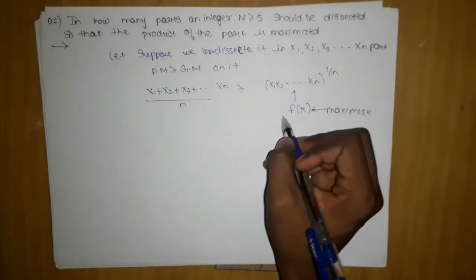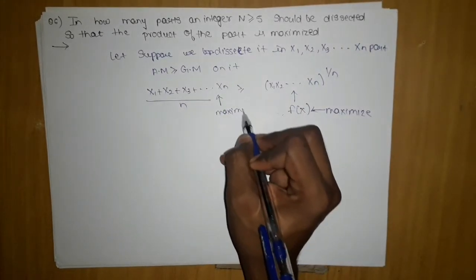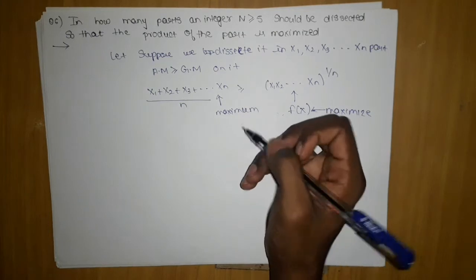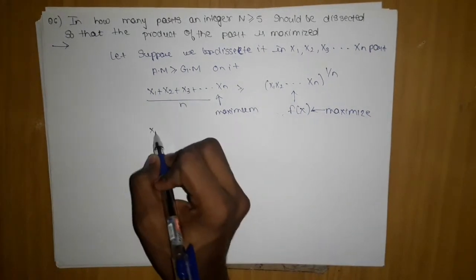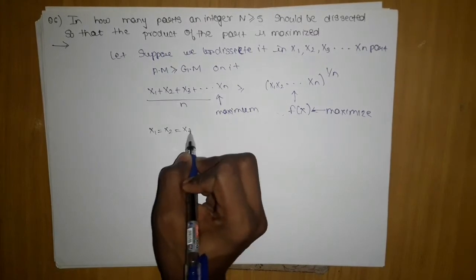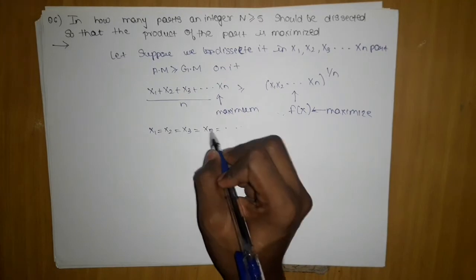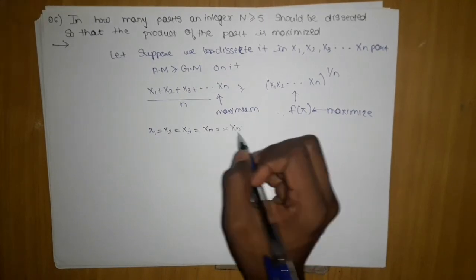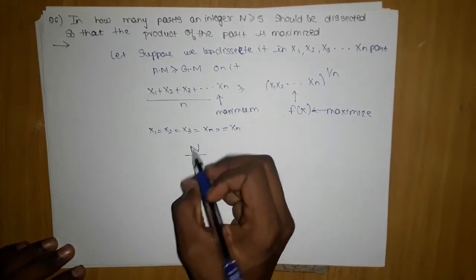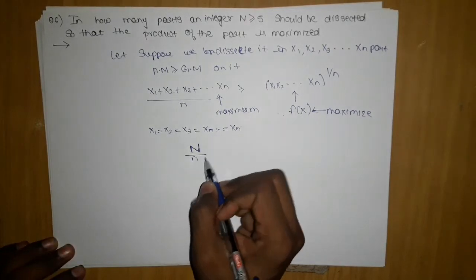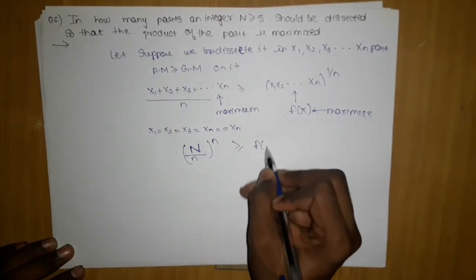So we know this will be maximum if this is maximum, and this is maximum when all the terms are the same, because we have considered a large number of terms. So x1 should be equal to x2, equal to x3, and so on up to xn. There are n terms, so we are taking capital N upon small n. We will move this n here, which will become this into f of x.